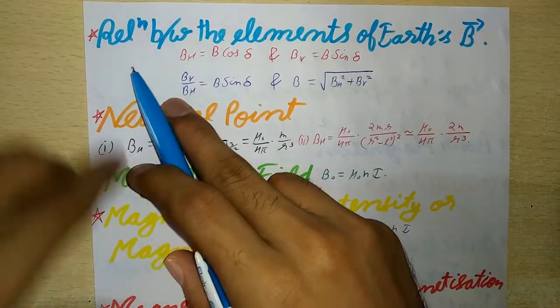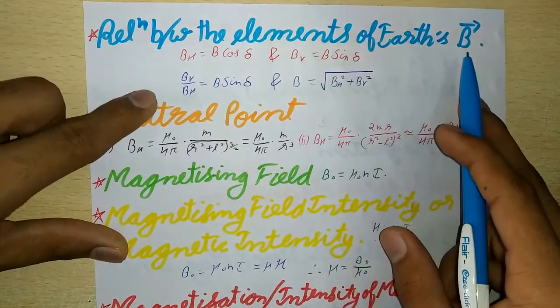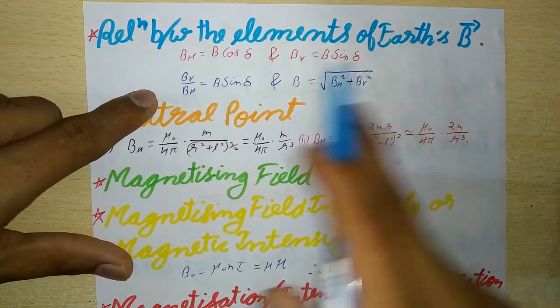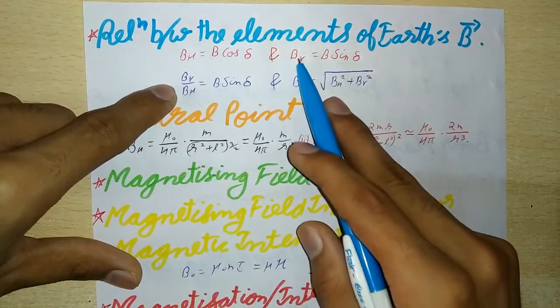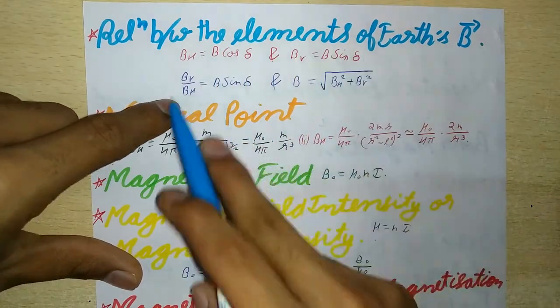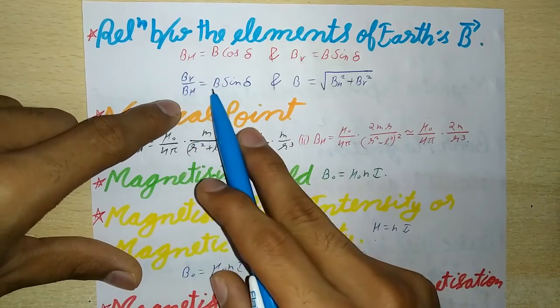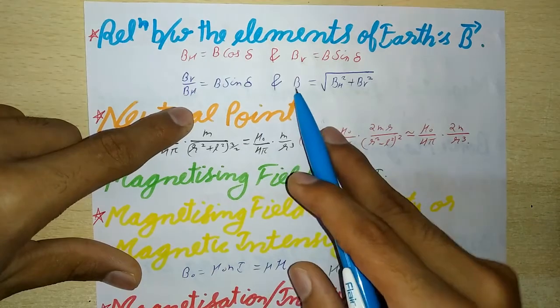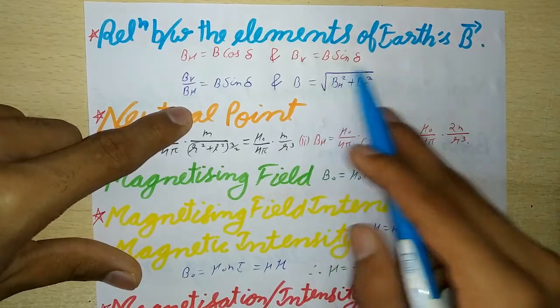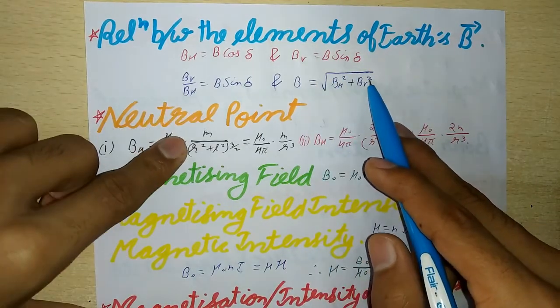Now next is the relation between the elements of Earth's magnetic field. So first, BH is equal to B cos delta, and BV is equal to B sin delta, and BV upon BH will be equal to tan delta, and from this we can calculate B will be equal to under root BH square plus BV square.